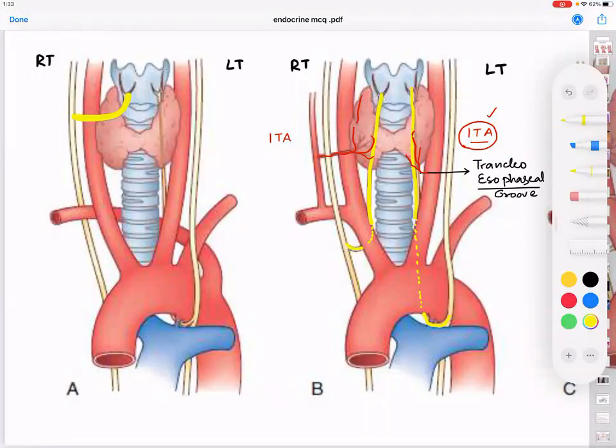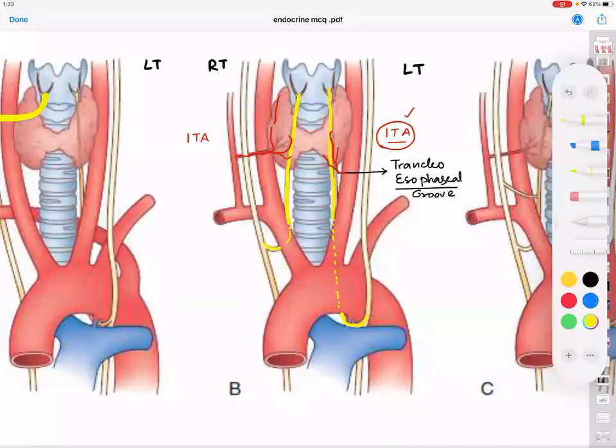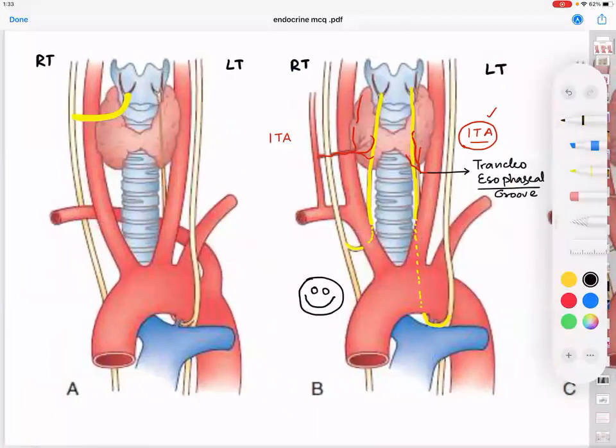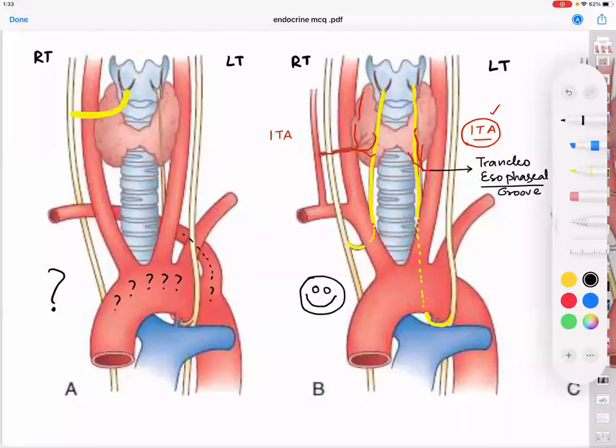Can you notice that there is an interesting picture? If this is a normal anatomy, you say, oh my God, so easy. Is this a normal anatomy? No. See, how different is this? So different. What is this problem? For extremely good students, you may omit this if you do not like this part.